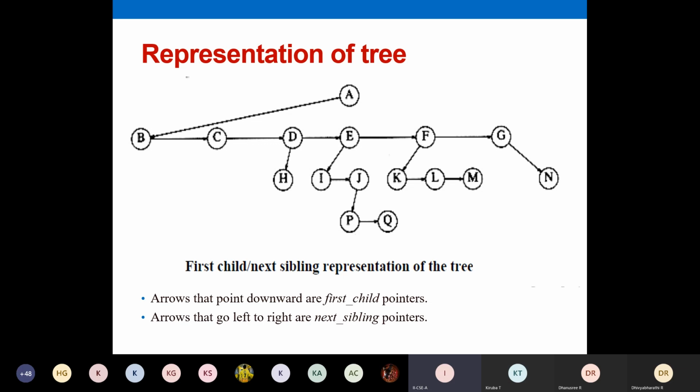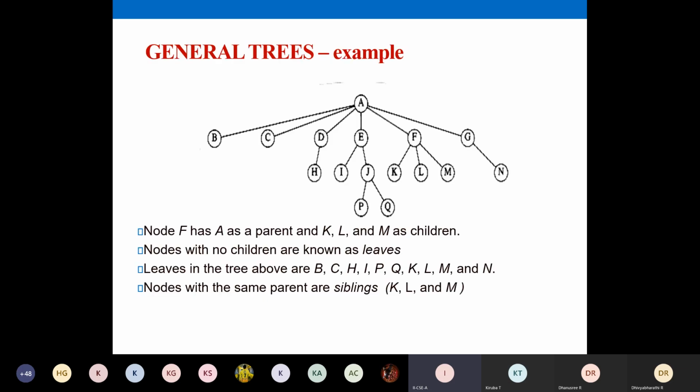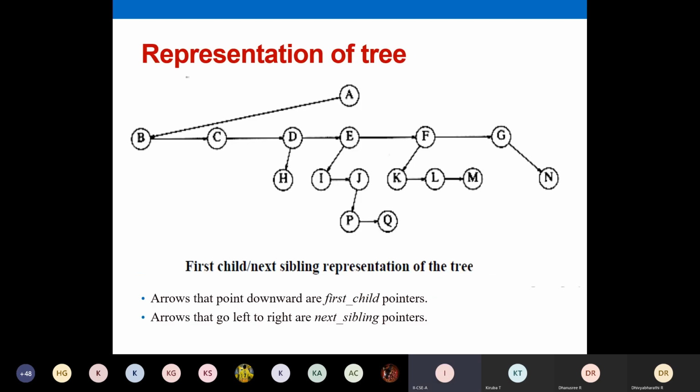In the previous slide, we saw a tree notation like this, a hierarchical notation. There is one more notation for defining your tree, which I've given here. We won't use it commonly, but when representing a tree as a linked list, we use this notation: first child, next sibling. We'll have a pointer-like notation like this.